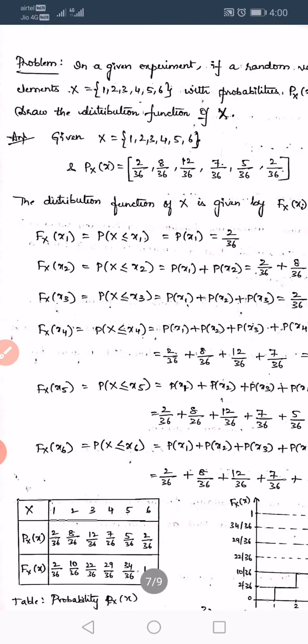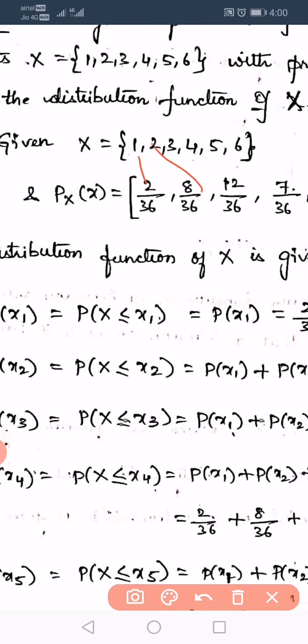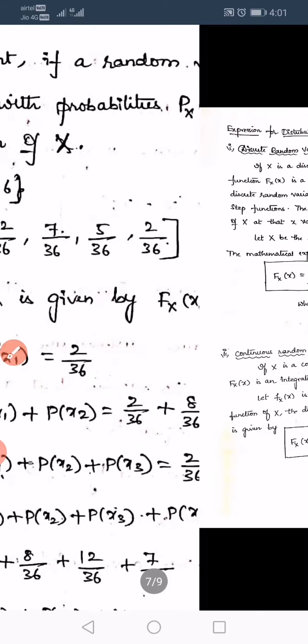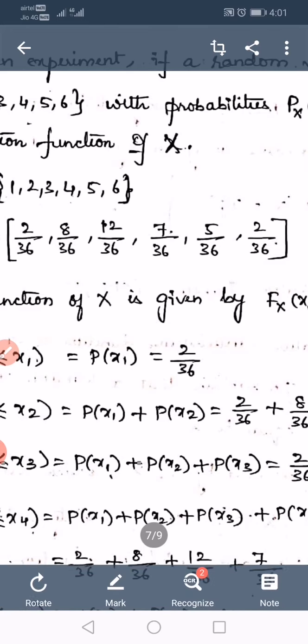The probabilities are 2 by 36, that means at x equal to 1 the probability is 2 by 36, at x equal to 2 it is 8 by 36, at x equal to 3 it is 12 by 36, at 4 it is 7 by 36, at 5 it is 5 by 36, and at 6 it is 2 by 36.